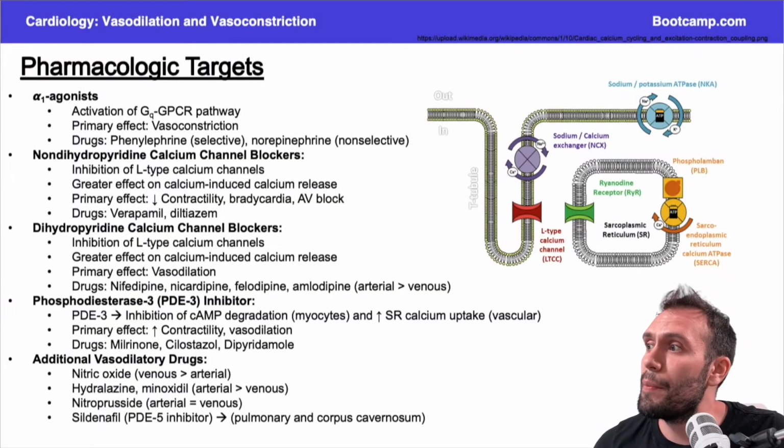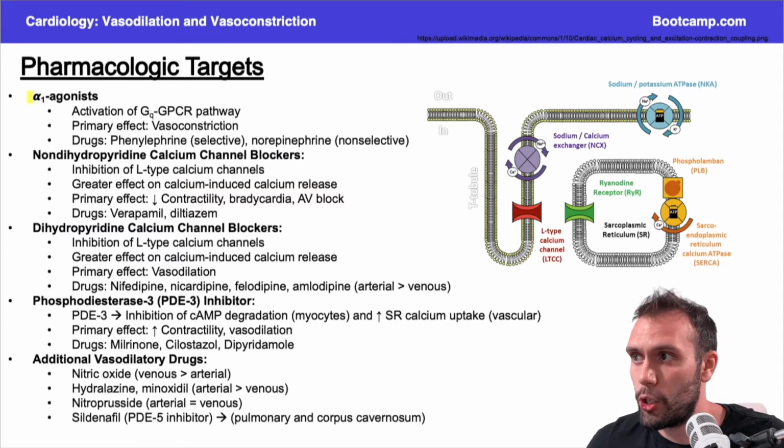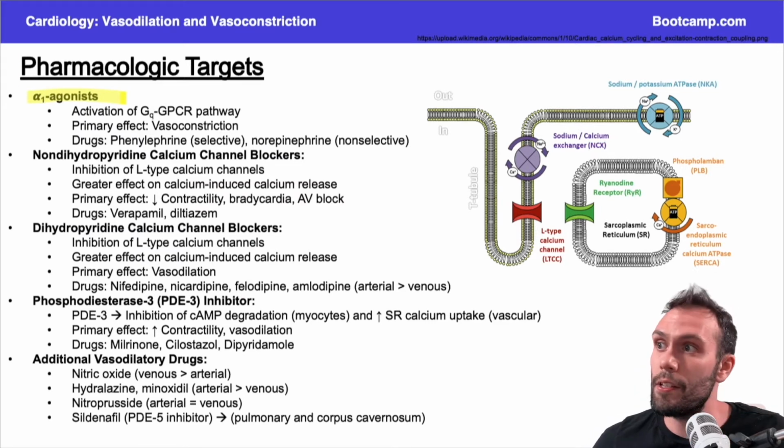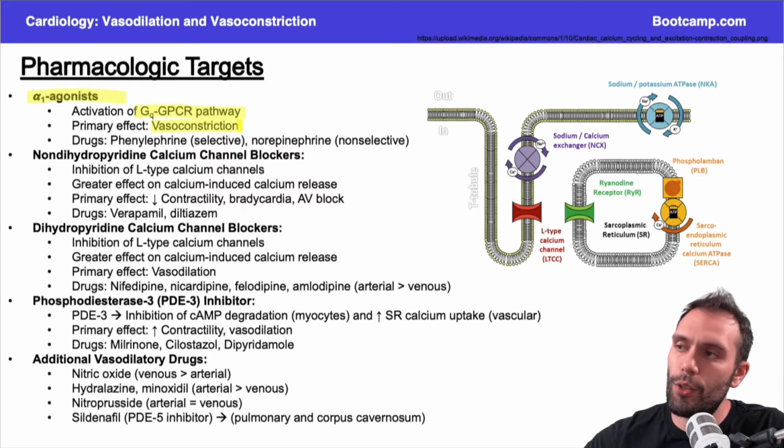Okay, so let's talk about some of these pharmacologic targets. Let's start with the alpha-1 agonists. Again, we just talked about this. The alpha-1 agonist will activate the GPCR protein, leading to vasoconstriction from the increased calcium. And that's because of diacylglycerol, protein kinase C, and IP3, right?